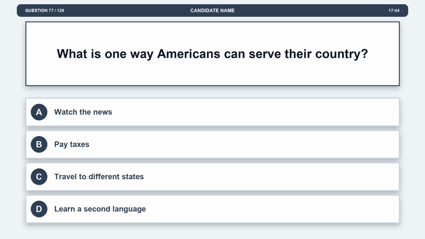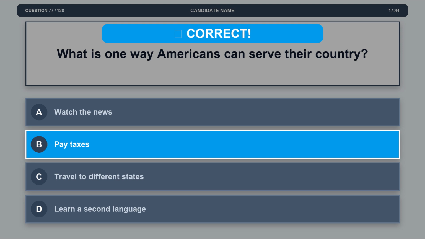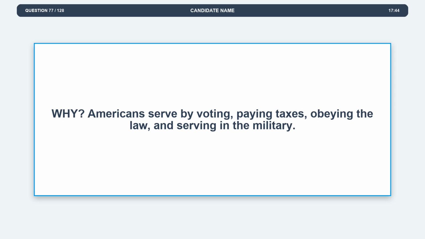Question 77. What is one way Americans can serve their country? Option A, watch the news. Option B, pay taxes. Option C, travel to different states. Option D, learn a second language. The correct answer is option B, pay taxes. Explanation: Americans serve by voting, paying taxes, obeying the law, and serving in the military.